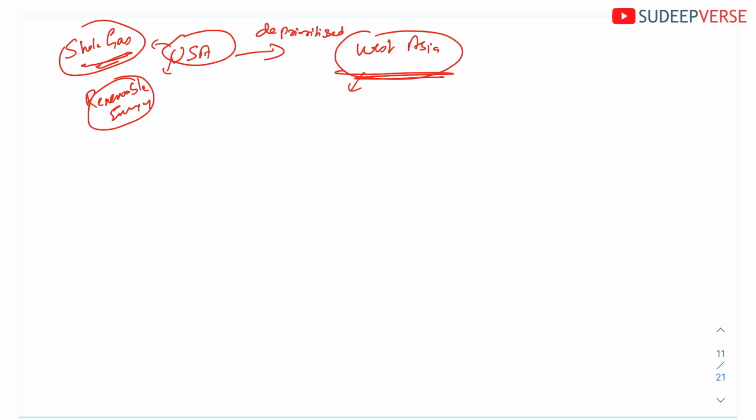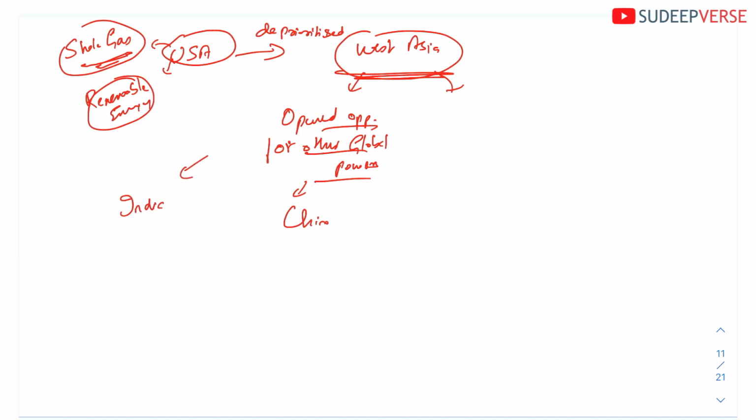By deprioritizing West Asia, two things are happening in West Asia. One, this has opened opportunities for other global powers, and one such global power is China. Another is India. That is one thing that has happened.